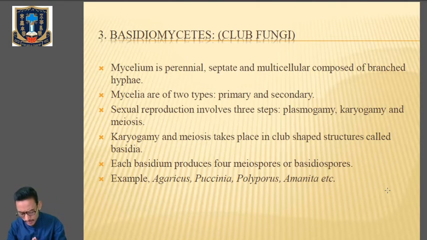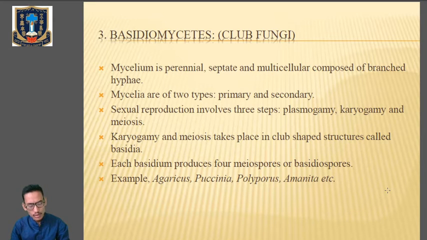There are 2 types of mycelia, one is primary and another one is secondary. So there are 2 types of mycelium in case of Basidiomycetes, primary and secondary. Now primary mycelia, listen very carefully. Point number 3. Primary mycelium develops by the germination of basidiospores. Clear? Its cells are monokaryotic, M-O-N-O-K-A-R-Y-O-T-I-C. Mono means one and karyotic means nucleus. So it has a single haploid nucleus.